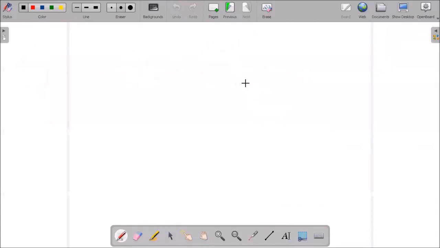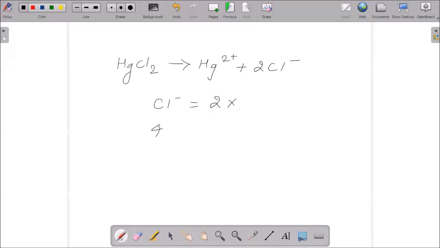The equation is HgCl2 giving Hg2 plus and 2Cl minus, and they have given solubility as x. That means Cl minus will become 2x. So 4x cube is equal to Ksp, that is nothing but the solubility product.